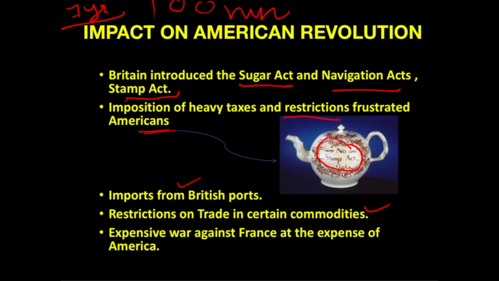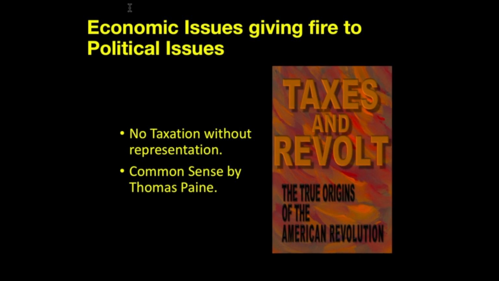All this we have seen, how imports were restricted and how trade on certain commodities was restricted. Further, the war on France was also expensive for America because all the resources were drained from America at that particular time of this seven-year war. And this economic issue gave fire to the political issue. We all know how economics and politics are integrated into each other.